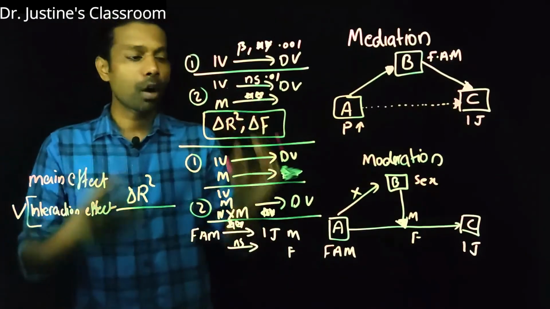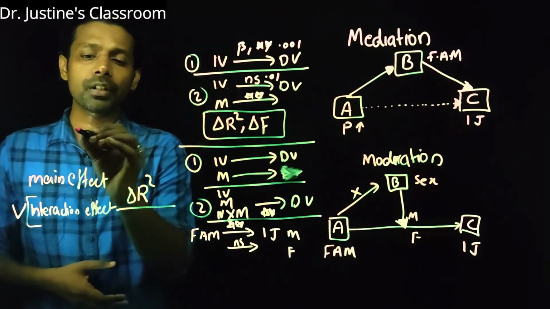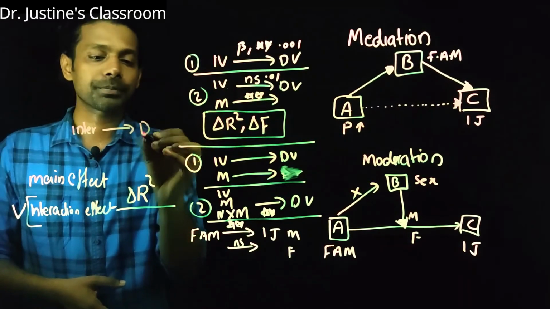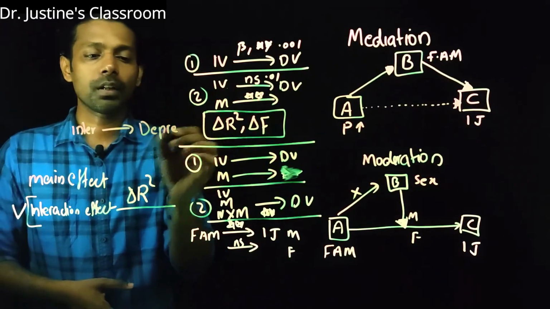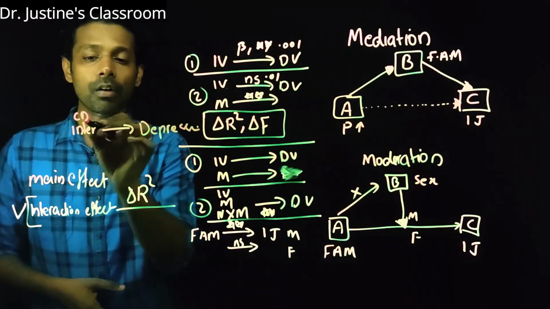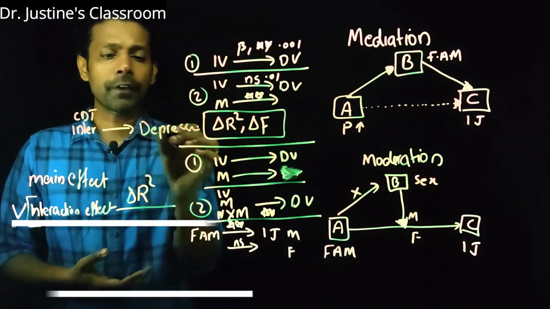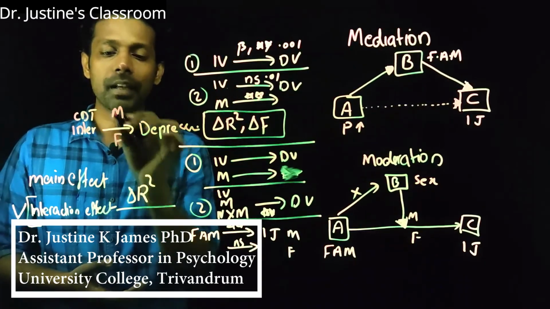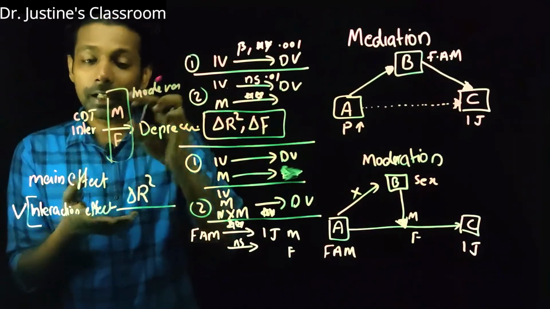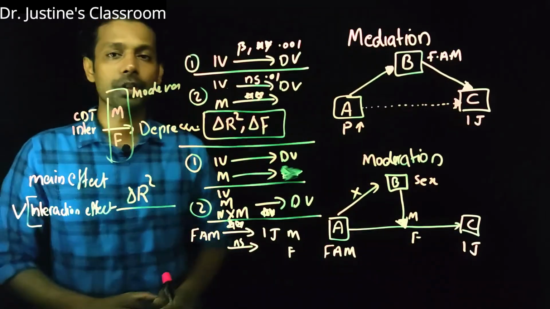Now if you want to do the group comparison pattern, for example, I need to know whether a specific intervention is effective to reduce depression. So the effect of CBT on depression is what I want to find out. Now it is possible for me to check whether the effect is more for male or female. Now this became a moderating variable. So what we do in this condition is find out the interaction effect of these two variables. That's a very clear-cut, perfect condition of a moderating pattern.